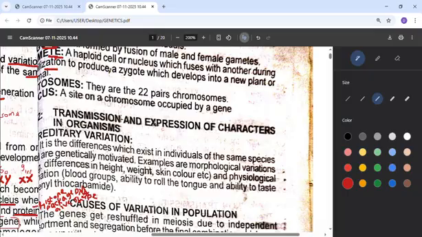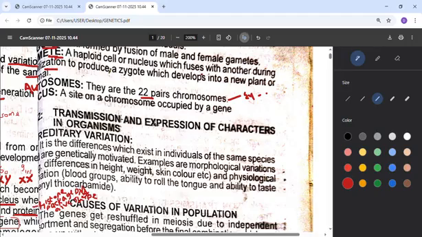So this is autosome. I've talked about autosome earlier, that autosome is the 22 pairs of chromosomes out of the 23 pairs, so that will determine the type of eye you have, the ear, the nose, the length of the leg, the color, every characteristic of human.